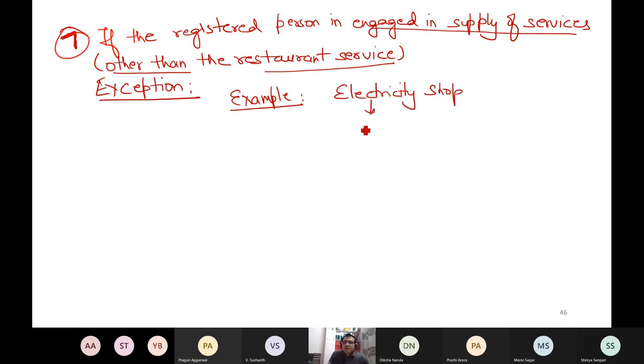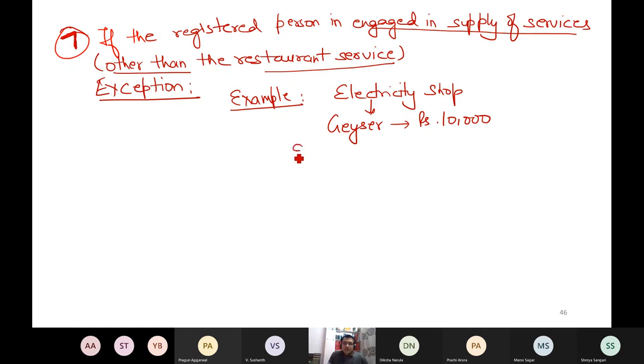Now, if I want to purchase a geyser, for example, the cost of the geyser is 10,000 rupees. But I do not know how to install the geyser. I need the services of an electrician also. So I will not go to that shop which will only give me the geyser and not the electrician. So what I will do, I will ask for the electrician also.